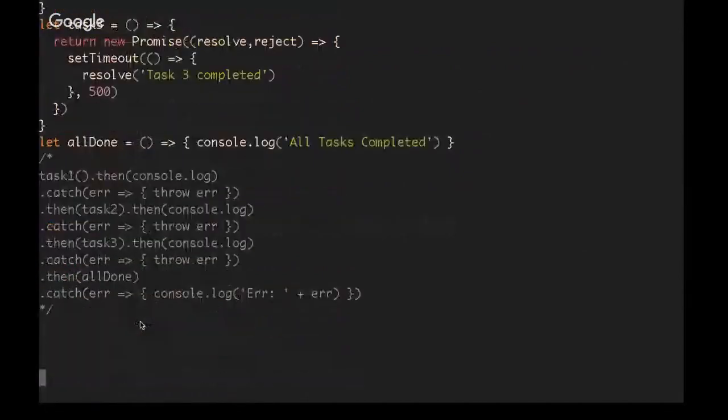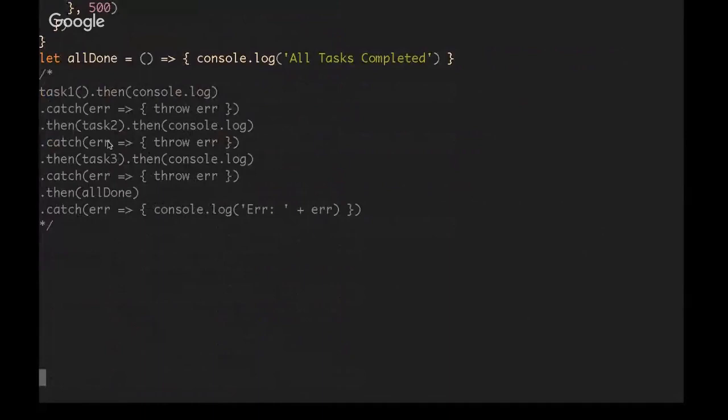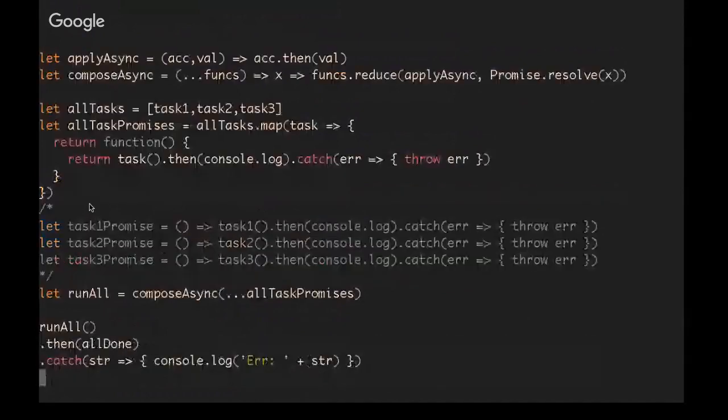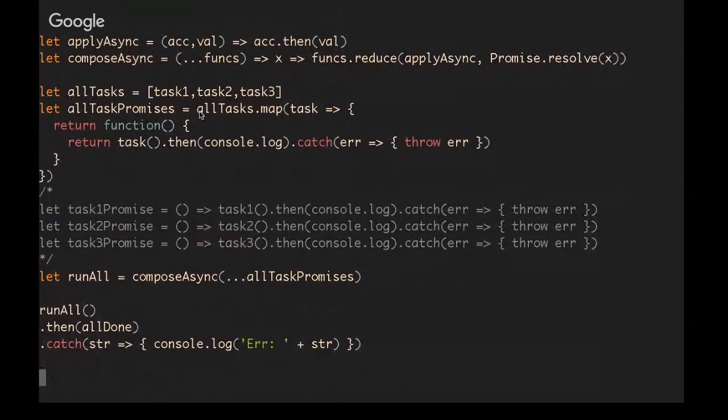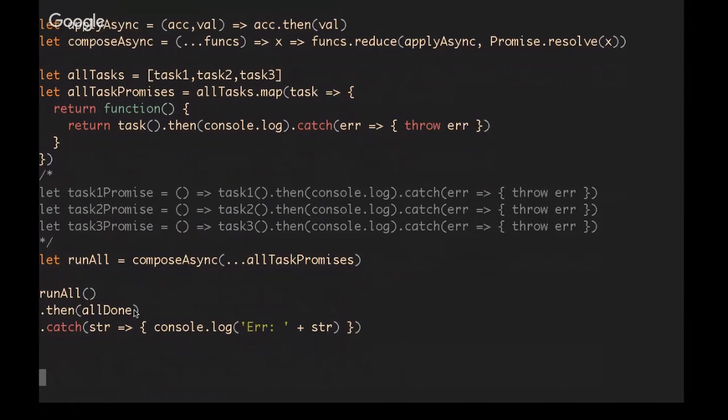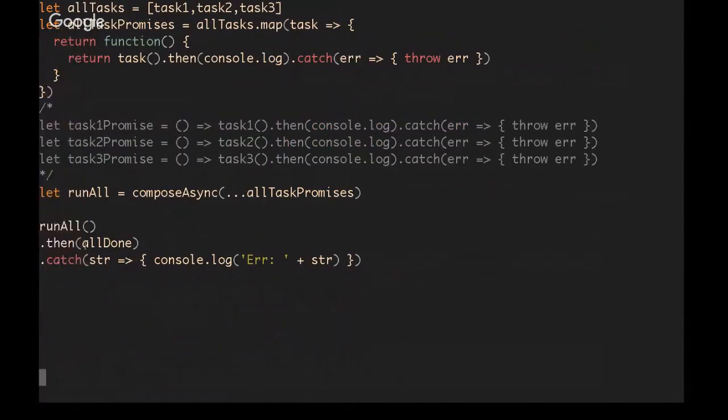Now, the reason why I prefer the compose code over this explicit chaining is that now we could have as many tasks as we want, and all we have to do in order to change the execution of this code is add another task to the list. So if they can all be handled the same way, we can just keep adding them. We could have task 4, 5, 6, 700. It doesn't matter. Our call site still is just these 3 lines of code. And we know by looking at it that, okay, if they all are successful, we'll call .then, which will say that they all completed successfully. And if any fail, we'll call .catch.